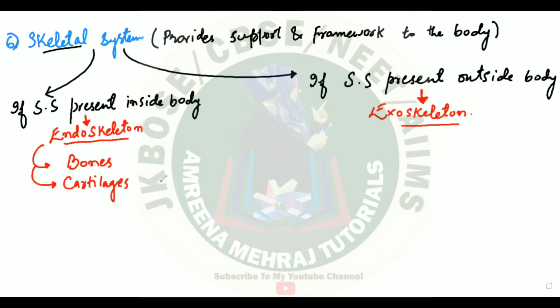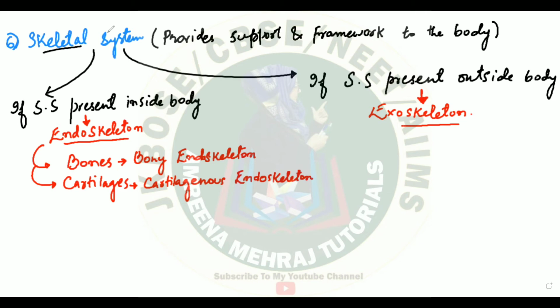Bony bones will obviously form the bony endoskeleton, and cartilages will form the cartilaginous endoskeleton. So this is endoskeleton. Now, bony endoskeleton, you will find bony endoskeleton where the skeleton is made up of the bones.